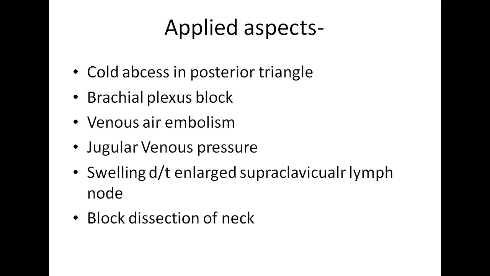What is the block dissection of the neck? It is mainly performed in malignancy for the removal of the cervical group of lymph nodes along with the other structures involved in that metastatic group. This procedure does not endanger those nerves of the posterior triangle which lie deep to the prevertebral fascia, that is the brachial plexus and the cervical plexus. Both these plexuses lie beneath the prevertebral layer of the deep cervical fascia, so there is no harm to them, but all those structures present superficial to it can be in danger during block dissection of the neck.